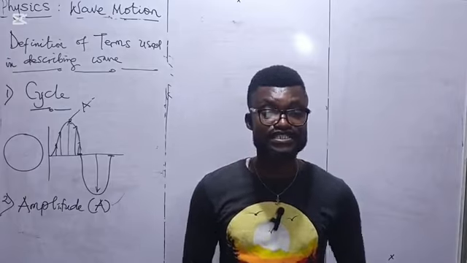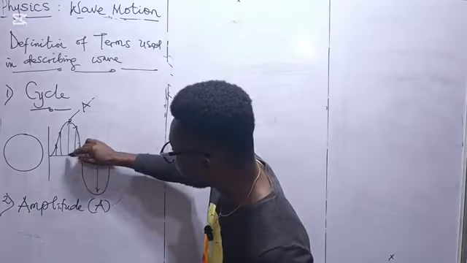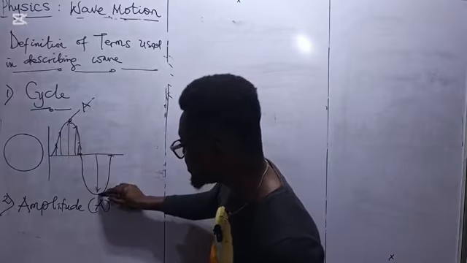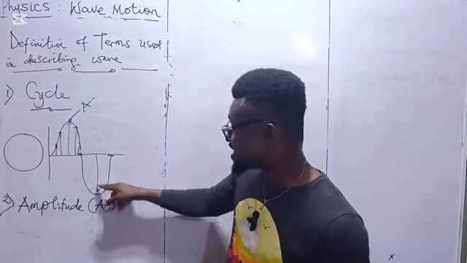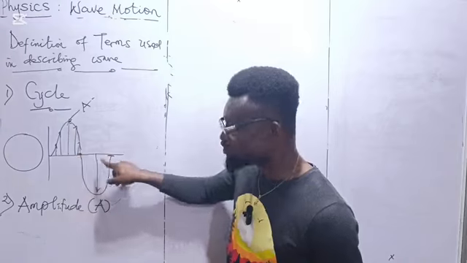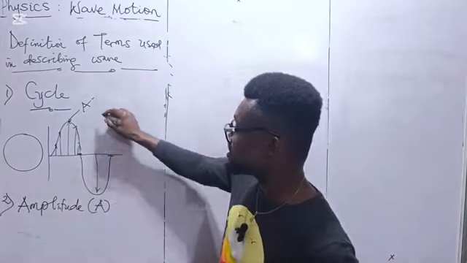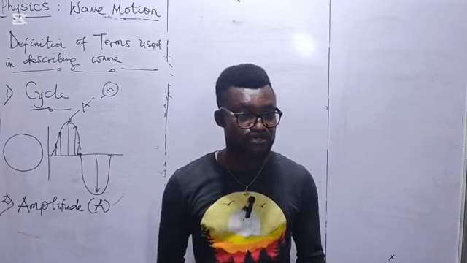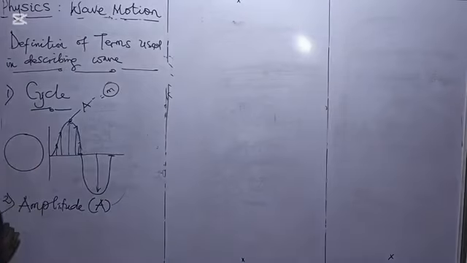Or you can say it is the length of the crest or the length of the trough from its center. So you can measure from here to here. That is amplitude. You can also measure from here to here. That is amplitude. That is the length of the crest or the length of the trough from its equilibrium position. Now, amplitude is measured in meter. So the SI unit of amplitude is meter.